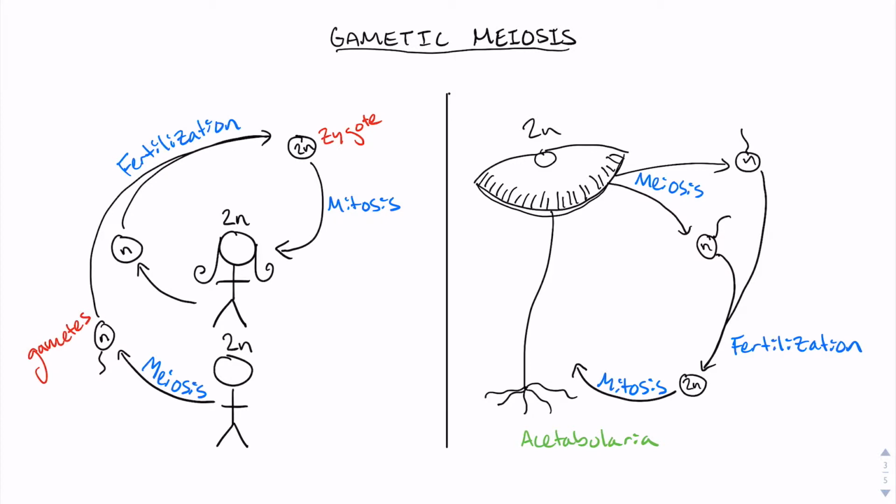Acetabularia, a group of green algae, divide using gametic meiosis. The macroscopic structure that you see is its sporophytic or diploid state. Cysts within its cap will release haploid gametes which immediately fuse to form a diploid zygote, which will then go on to grow into the diploid organism.